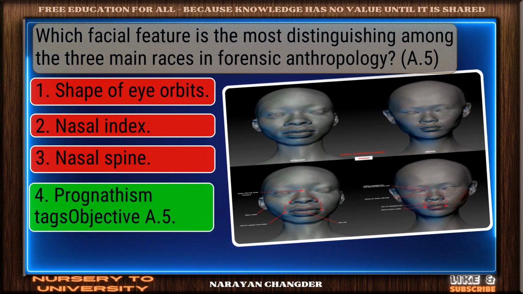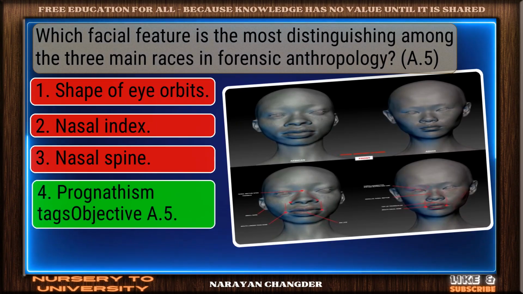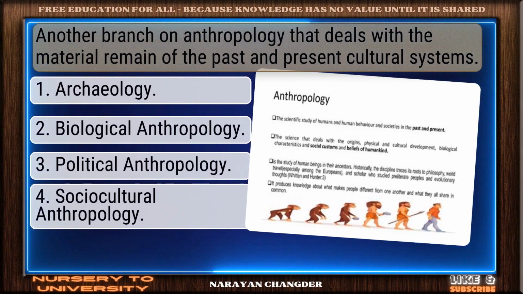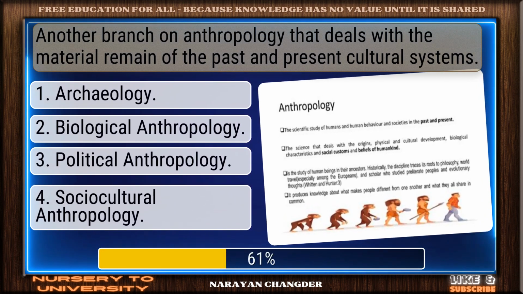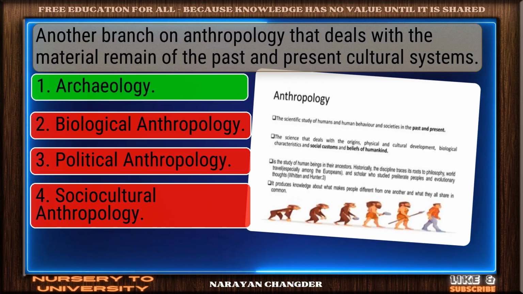Sharp thinking. Prognathism is the right choice. Another branch of anthropology that deals with the material remains of the past and present cultural systems. Well reasoned. Archaeology is the correct choice.